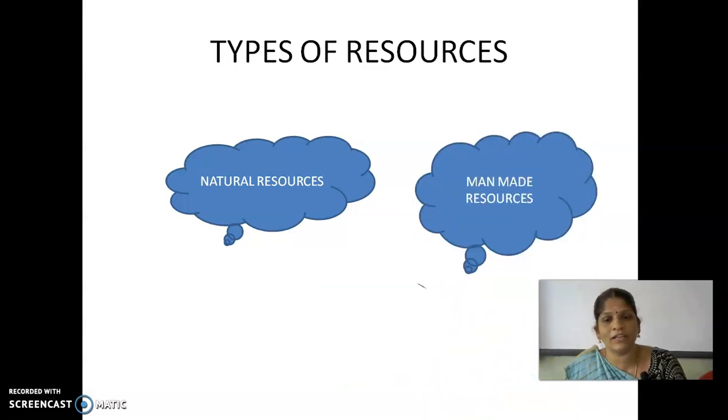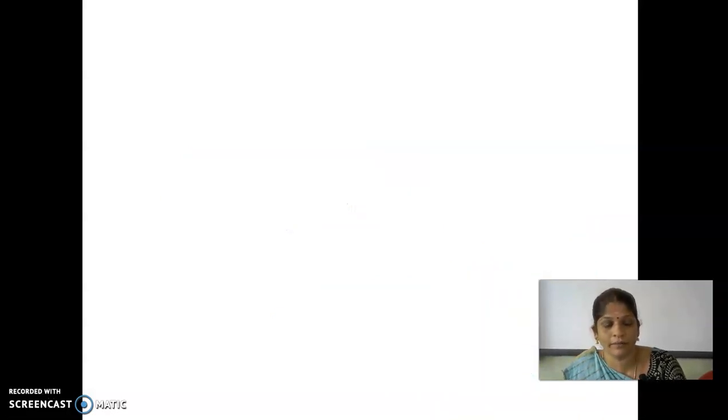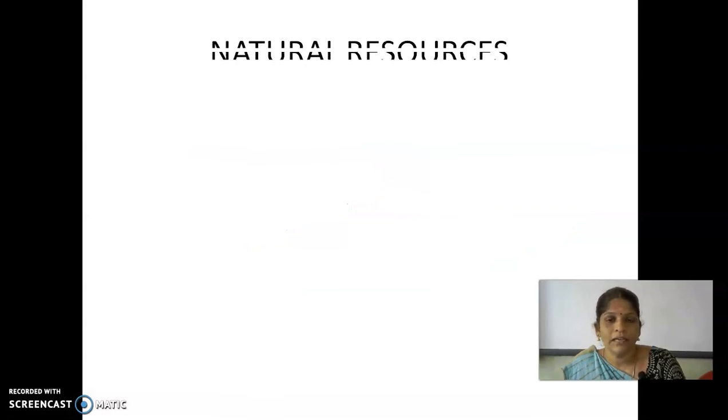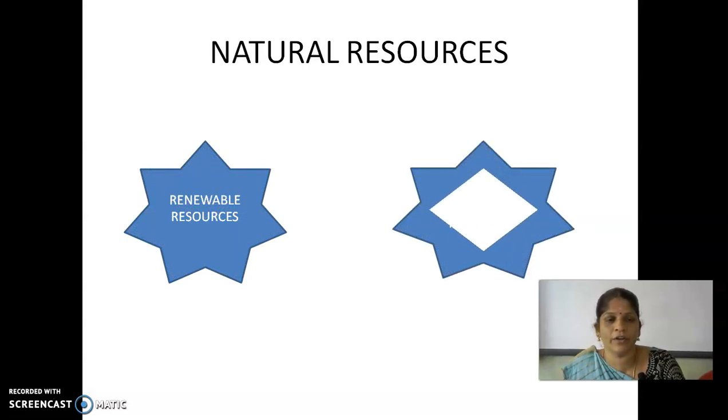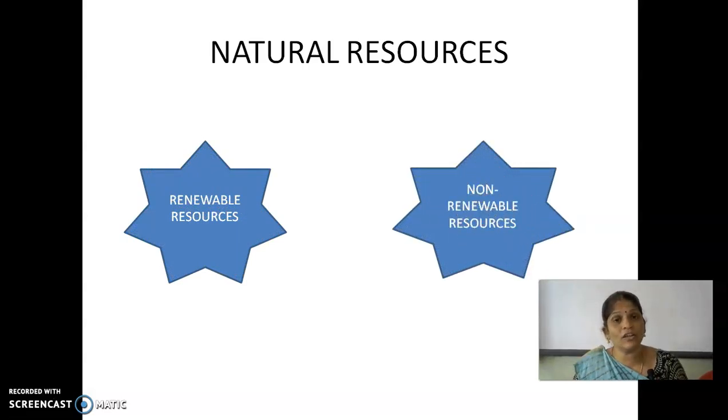First, natural resources are divided. How? Into biotic and abiotic, renewable resources and non-renewable resources. The natural resources are classified according to their exhaustibility and their formation, and also their utility.